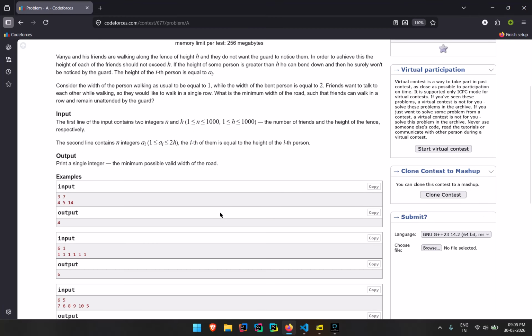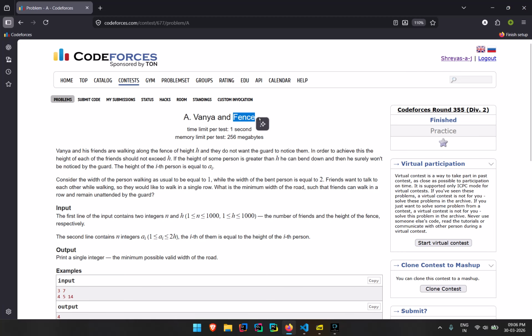So here we have Vinay and fence. There is a fence, and Vinay is a boy, he is with his friends, and they're walking alongside a fence. On the opposite side of the fence is a security guard, and if any friend's height is greater than the fence, then the friend has to crouch.